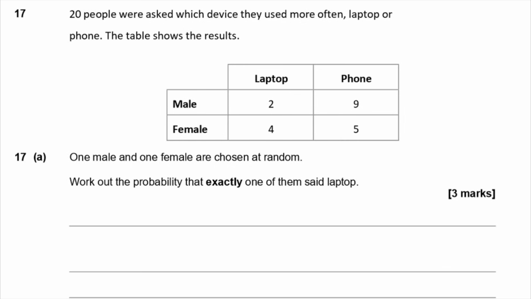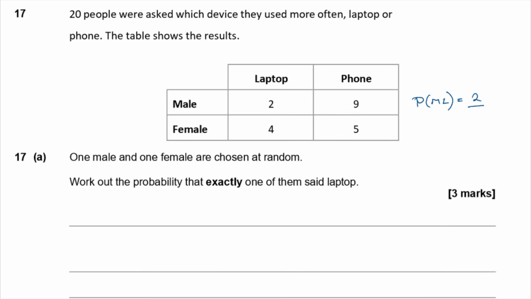Okay, let's first work out the probability of individual males and females saying laptop then. So the probability that a male says laptop is going to be the 2 males who had laptops divided by the total number of males.